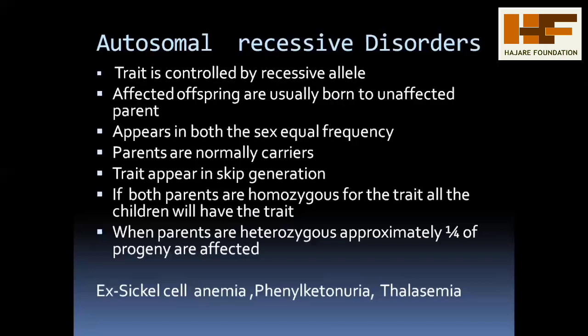Homozygous recessive condition. When parents are heterozygous, approximately 1/4 of the progenies are affected. The recessive disorder always shows in the homozygous condition. In the case of heterozygous parents, only 1/4 of the progenies are affected. It means only 25% of the children are affected. Further, diseases are sickle cell anemia, thalassemia, and phenylketonuria. These are all considered autosomal recessive disorders.